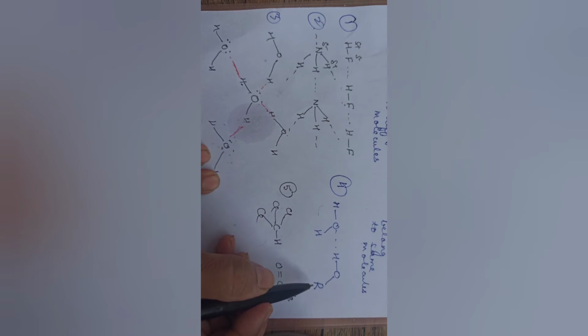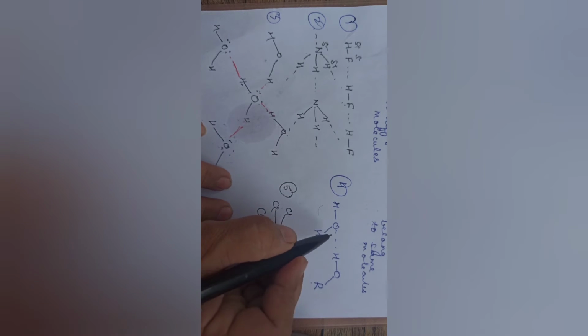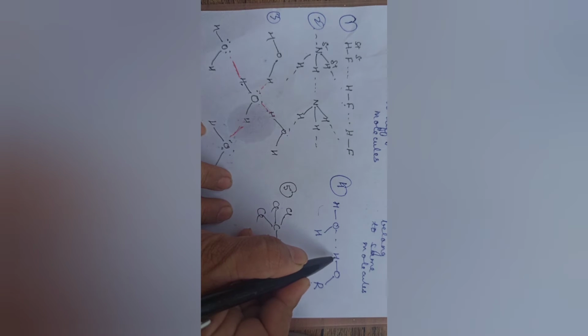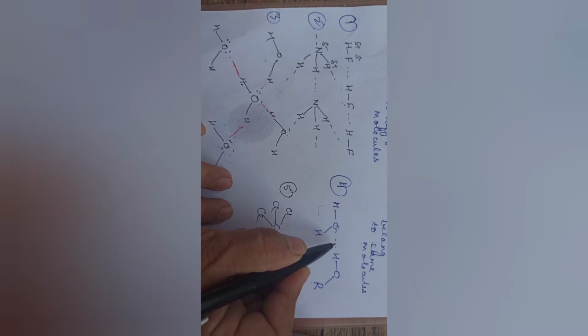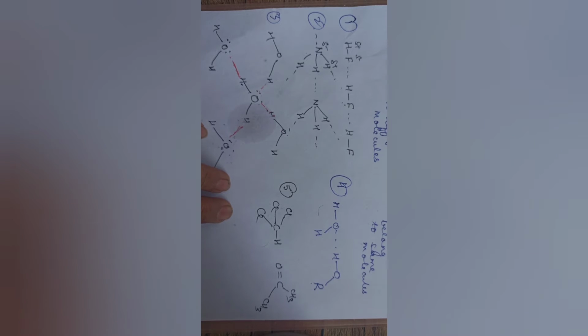This is water, this is alcohol, ROH. So between O of water and H of alcohol, there can be hydrogen bond present. Okay. Now let's take another example here. Say this is chloroform, CHCl3. This is acetone. So between chloroform and acetone, H of chloroform and O of acetone, there can be hydrogen bond present. This is an important thing we'll be discussing in class 12 also.